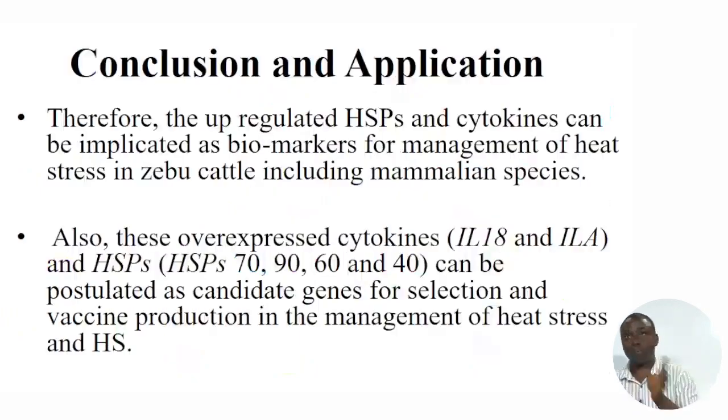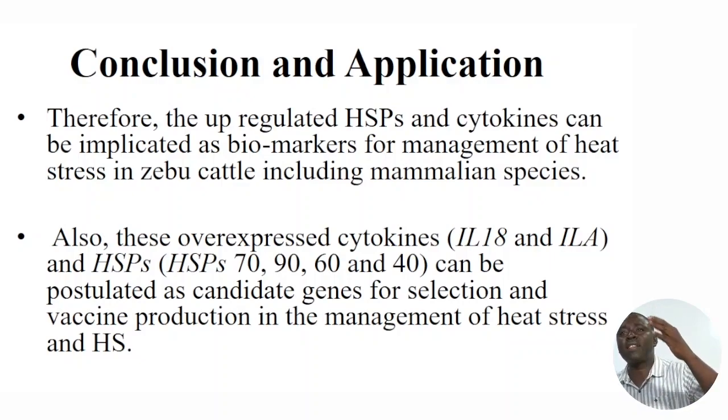Conclusion. The take-home from this research study is that the upregulated HSPs and cytokines can be implicated as biomarkers for management of heat stress in Zebu cattle, including mammalian species. Like I said in the course of this presentation, a gene does not individually contribute to the expression of a body phenotype. There is a network of genes who work together, whose works come together to influence the expression of a particular body phenotype.